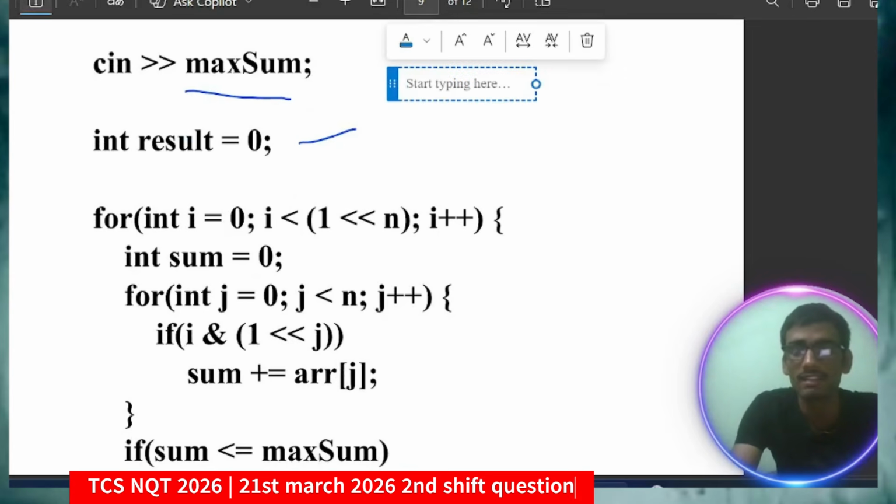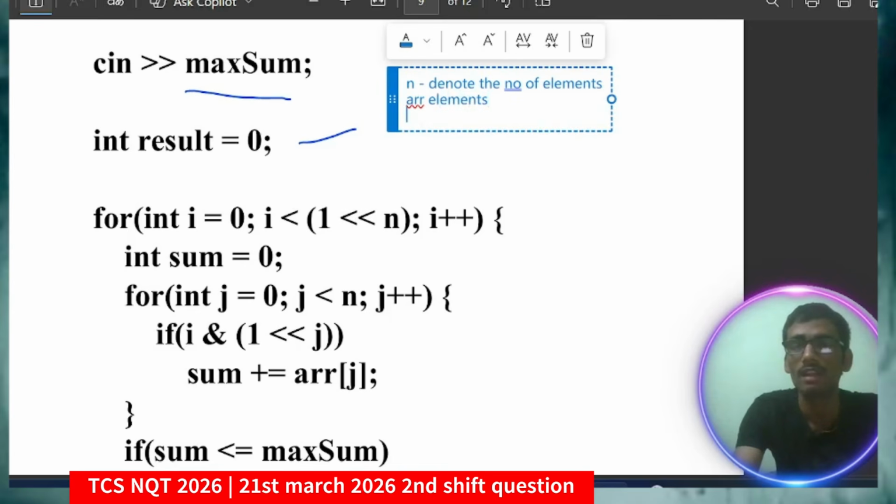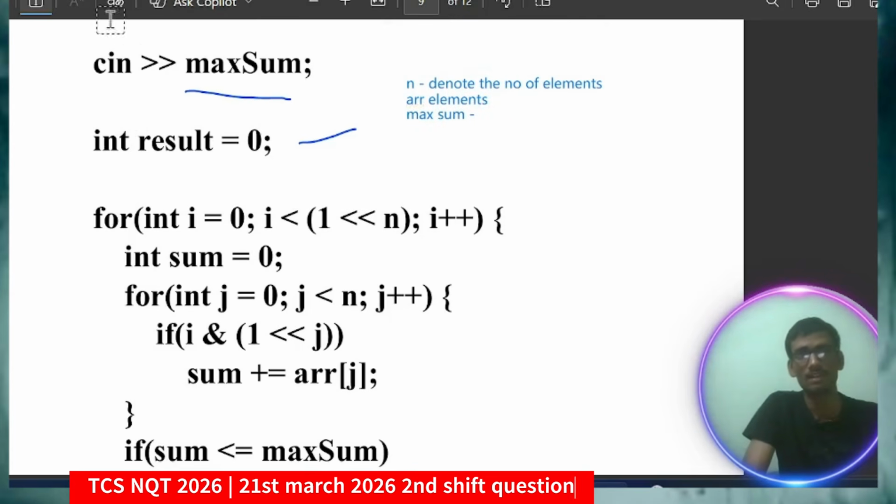You have to take the input as n which will denote the number of elements. Got it? Then you have to take the array elements, and at last you have to take the maximum sum for the comparison basis. Okay, so these three inputs you have to take. So I have taken the input here.